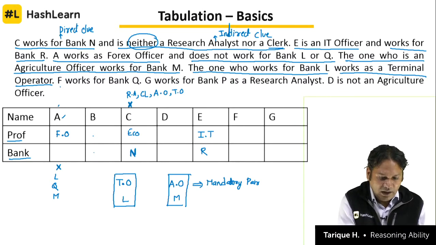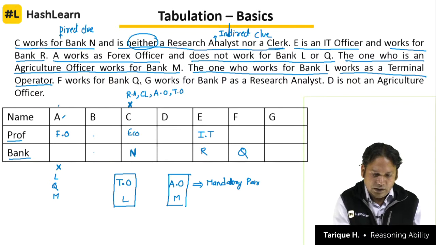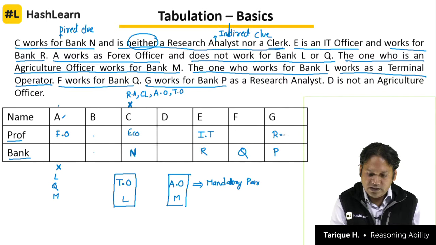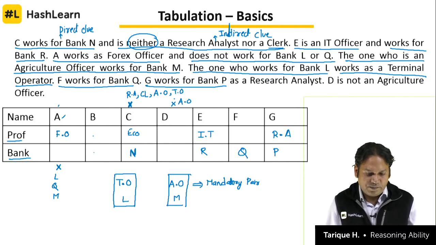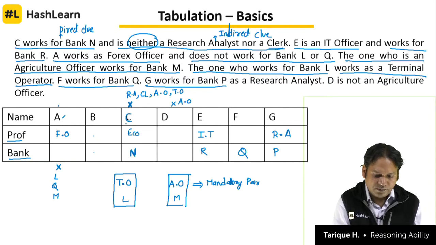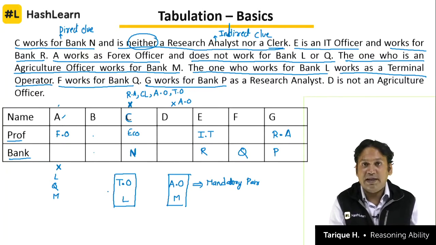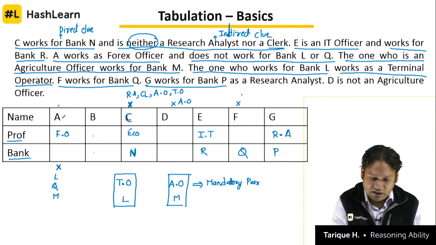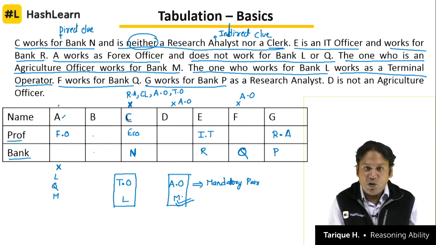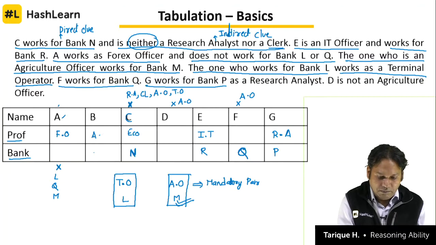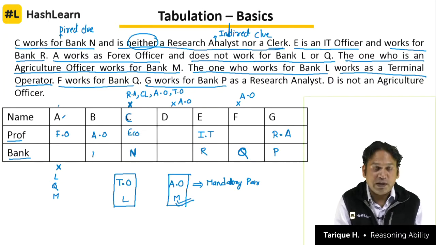Now fill the remaining data. F works for bank Q, G works for bank P as what? As a research analyst. D is not agriculture officer. If D is not agriculture officer, C is not agriculture officer, A is not agriculture officer, E is an IT officer, F cannot be agriculture officer because F works for bank Q, whereas agriculture officer works for which bank? Bank M. Then who is the only person left? B.